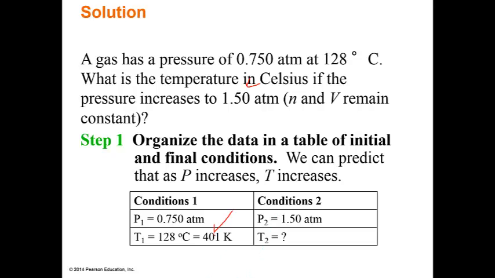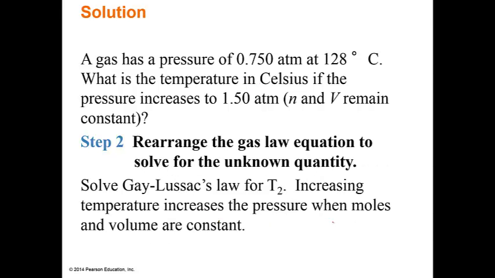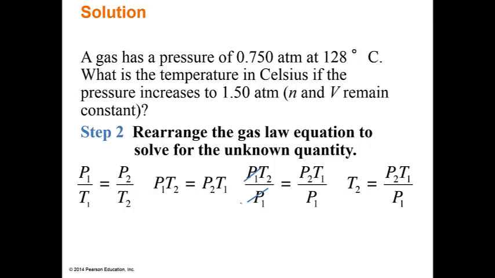So at 128 degrees Celsius, we're at 401 Kelvin, okay? So let's take a look. We need to rearrange our formula. Simple enough, right? So they said P1 over T1 equals P2 over T2, or P1 times the second temperature, T2, equals P2 times T1.